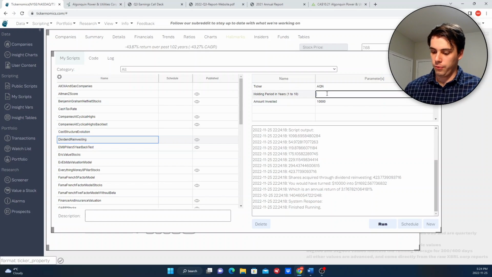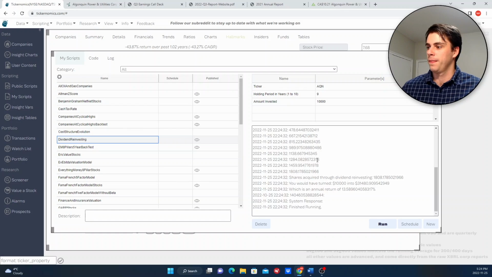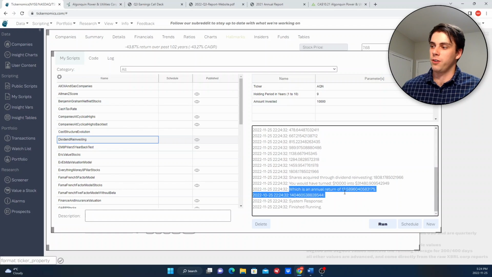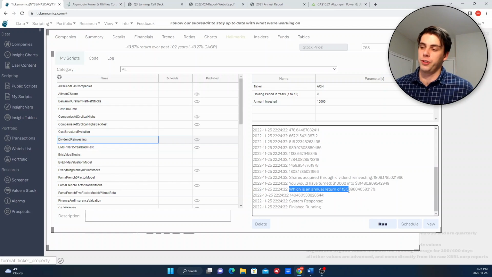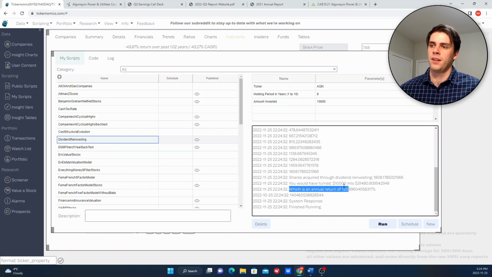But if we go back in time even further, let's say 9 years, and see what the return would have been there. Again, we'll run the exact same script and give it a few seconds to load up. Now the return is looking a bit better, about 13.5%, which is pretty strong. I'd say in the past 9 years that has probably outperformed the S&P. So this is a pretty good stock. It has been in the past, but obviously there are some concerns with the future.